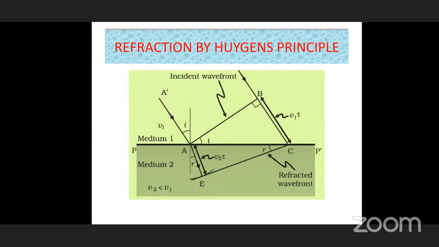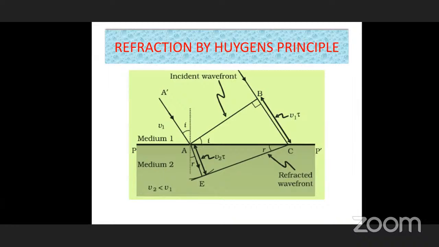Refraction takes place when light travels from one medium to another. Let us take medium 1 as the upper portion and medium 2 at the lower portion. The velocity in medium 1 is V1, and the velocity in medium 2 is V2.